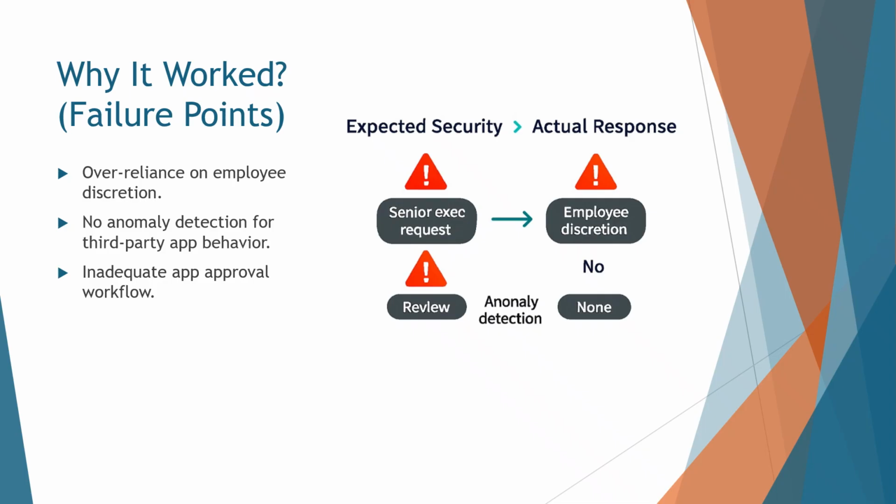Third, the app approval workflow was inadequate. There were no checks, no escalation paths, and no requirement for multi person review. The visuals here show red flags with expected security and actual response. This breach wasn't just a failure of technology, it was a failure of governance, training, and process.